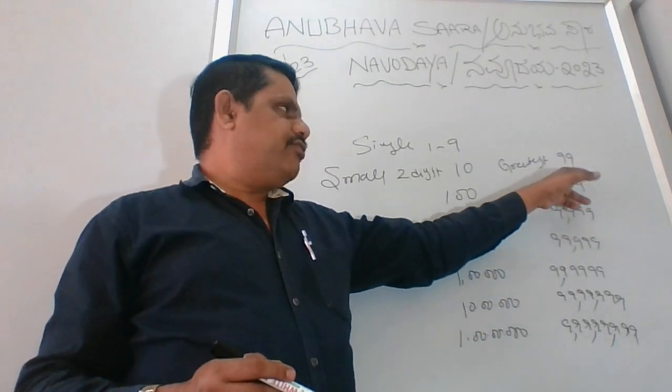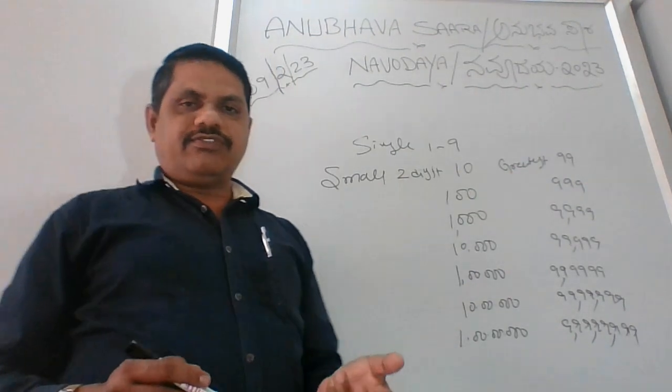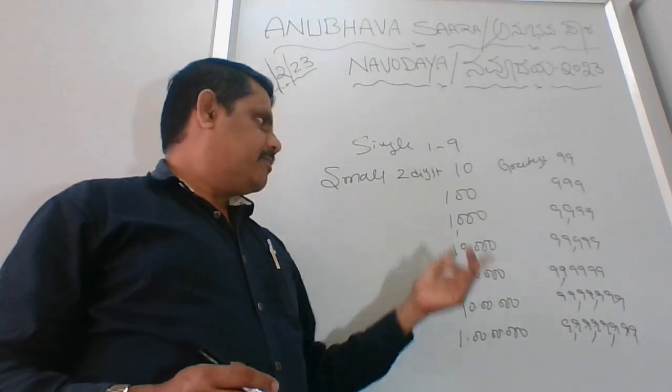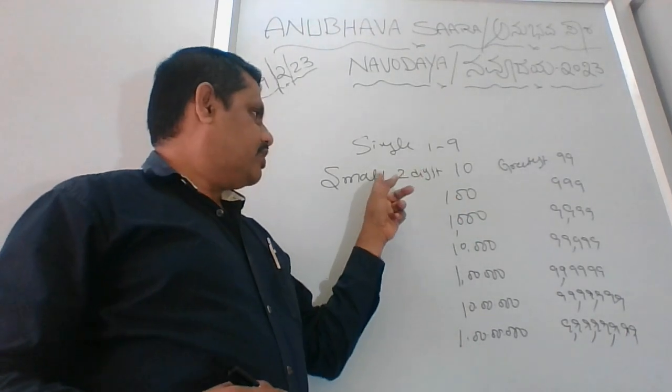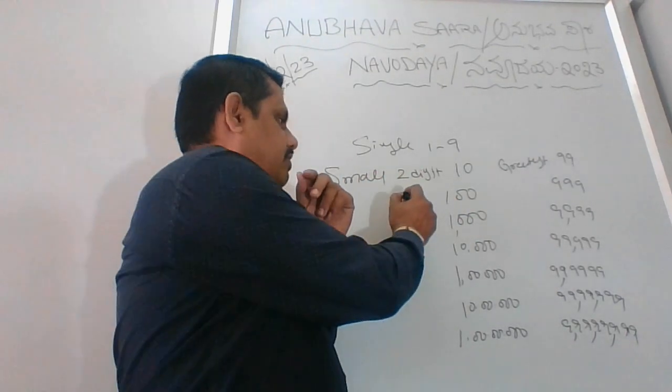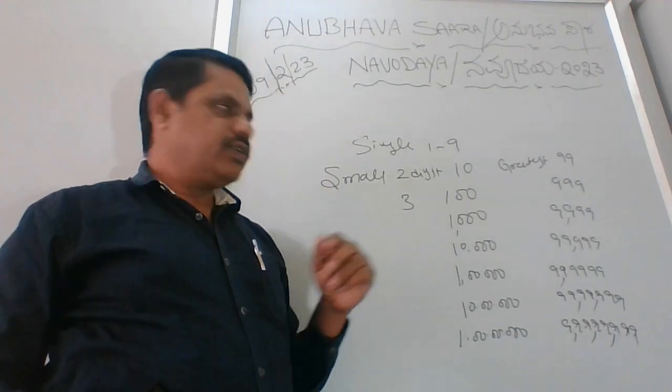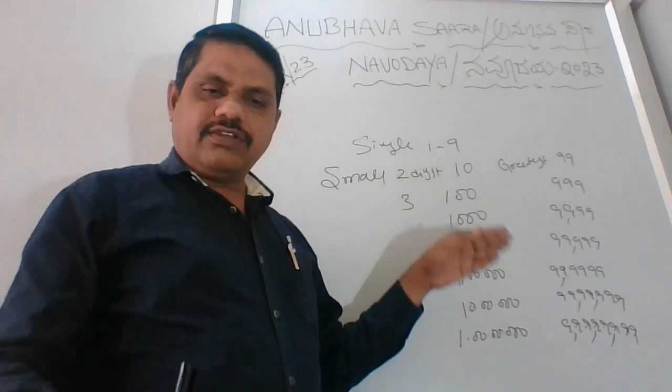Once you finish this, the 3-digit numbers start. That is 100, the smallest 3-digit number, and you reach till 999, the greatest 3-digit number.